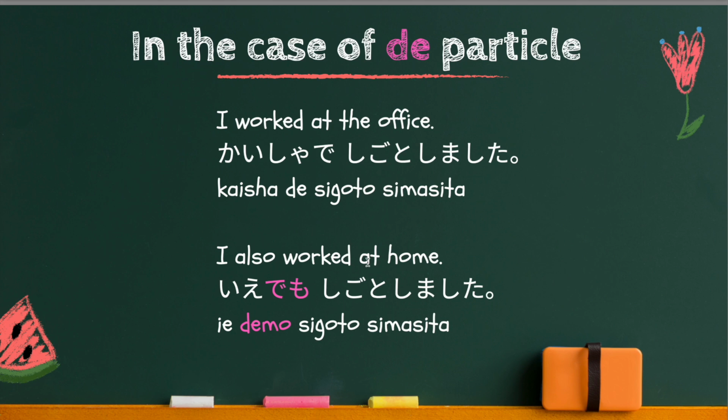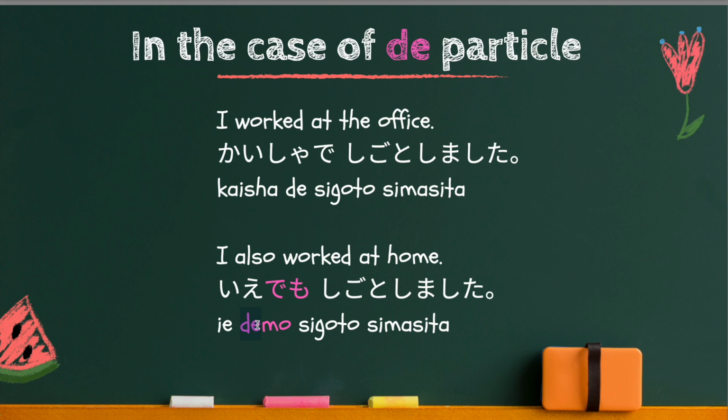I also worked at home. The subject is the same. What changed is the place of action. Therefore, you need to put mo particle after home. 家でも仕事しました。も should come after the de particle because you cannot replace the de particle.